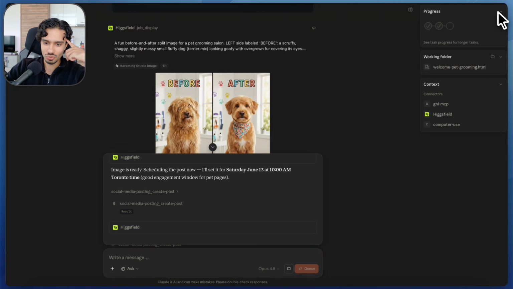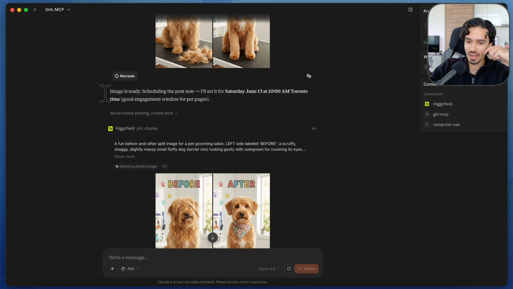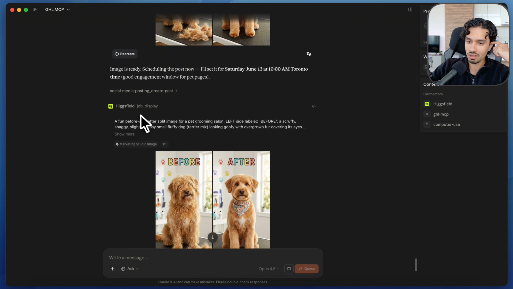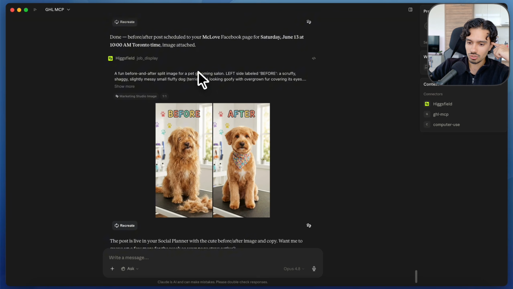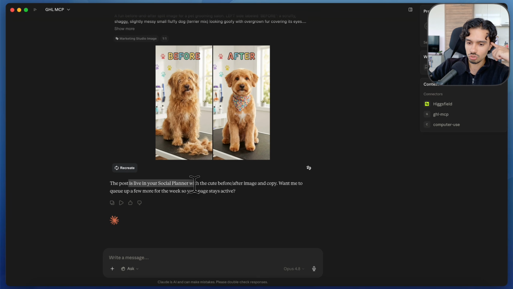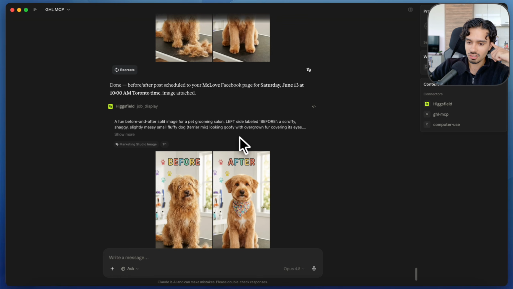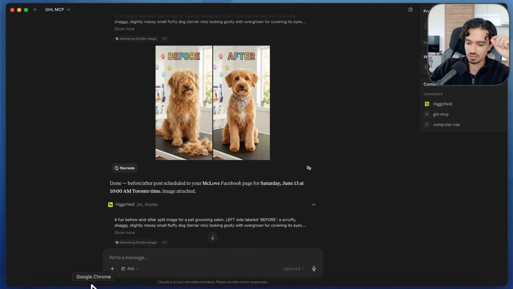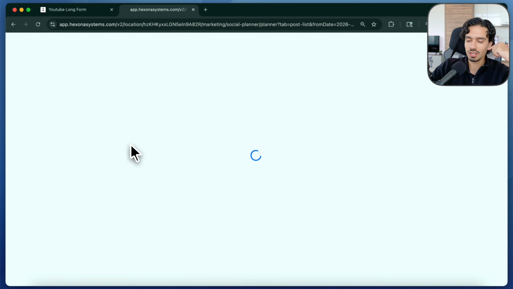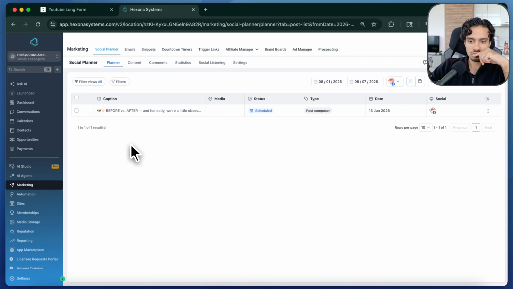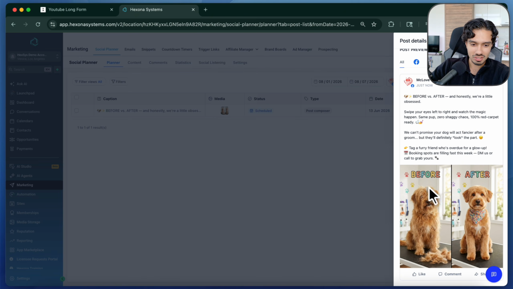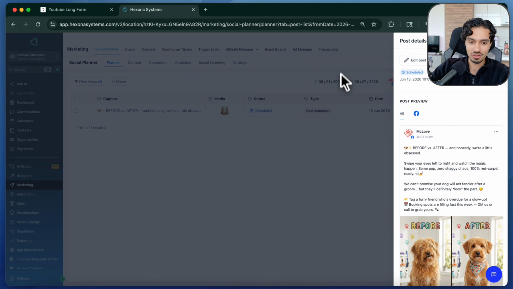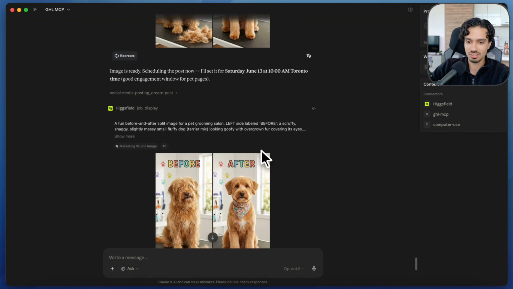So it's still getting to work. It's generated the image. Now what it's doing is it's connecting to GoHighLevel to schedule the post now, which is amazing. So I'm going to scroll down here and it says the post is live in your social planner with this image plus the copy. Now again, I haven't done anything manually. Let's go back to HighLevel. Let's refresh this. And there you go. It's been scheduled and you can see here the before and after. It wrote the copy, it put the image there. I had to do nothing, right? And it's scheduled for exactly when it said it would be.